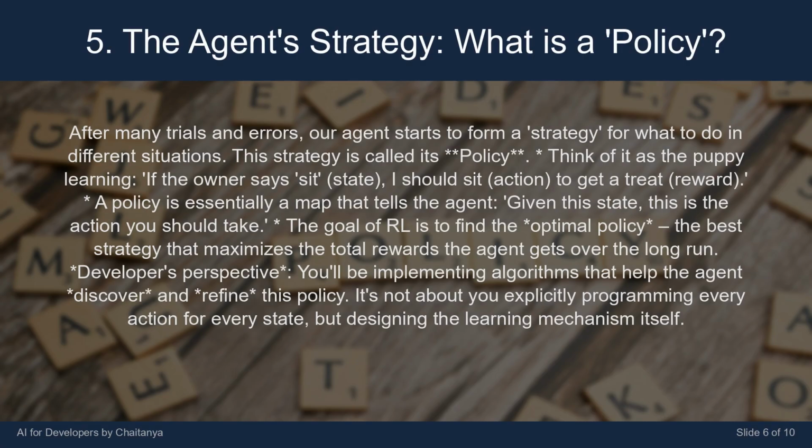After many trials and errors, our agent starts to form a strategy for what to do in different situations. This strategy is called its policy. Think of it as the puppy learning: if the owner says sit (state), I should sit (action) to get a treat (reward). A policy is essentially a map that tells the agent, given this state, this is the action you should take. The goal of RL is to find the optimal policy, the best strategy that maximizes the total rewards the agent gets over the long run.